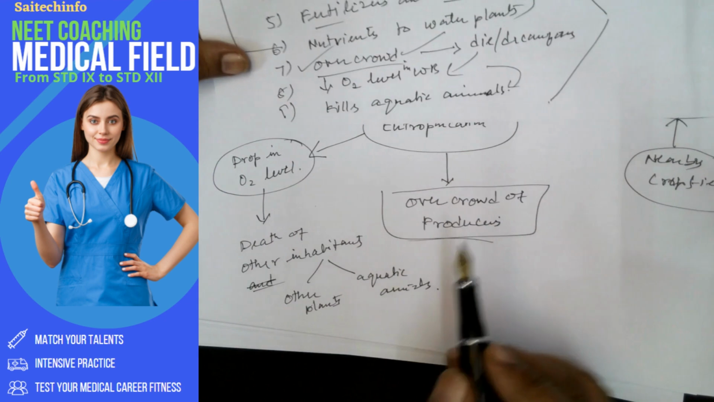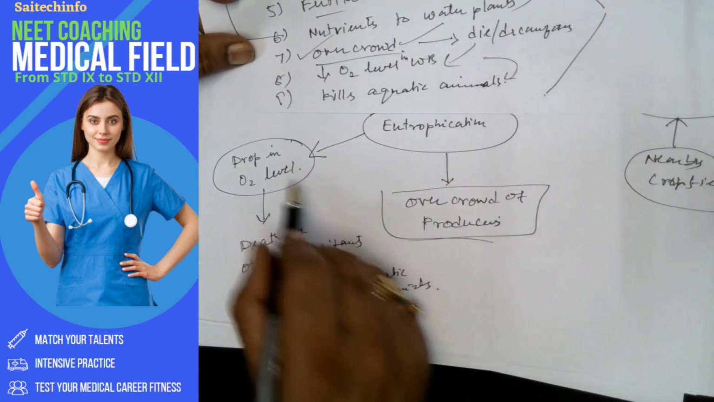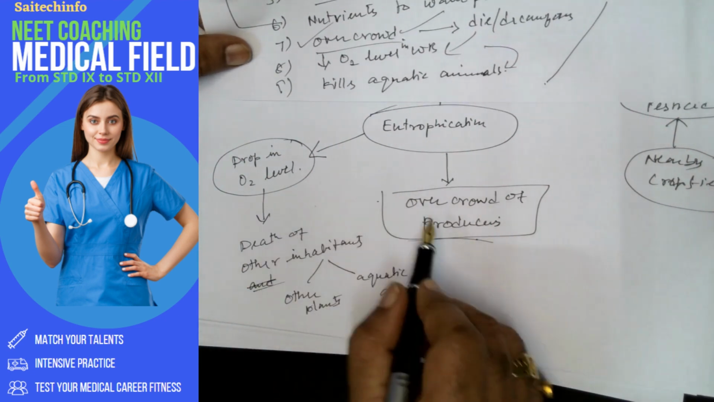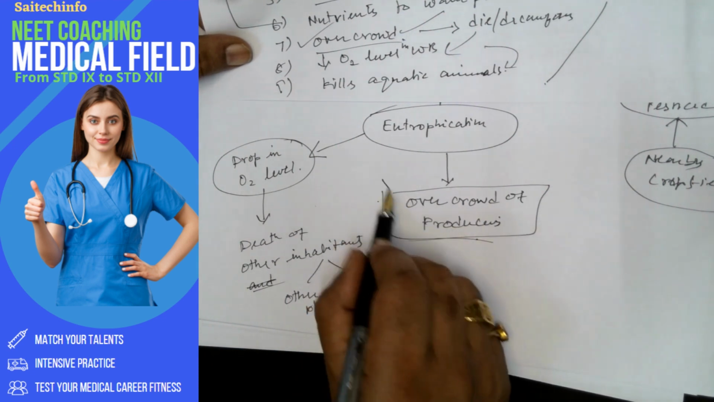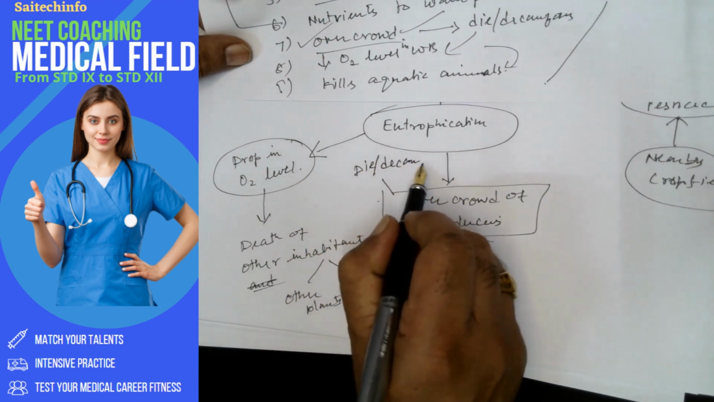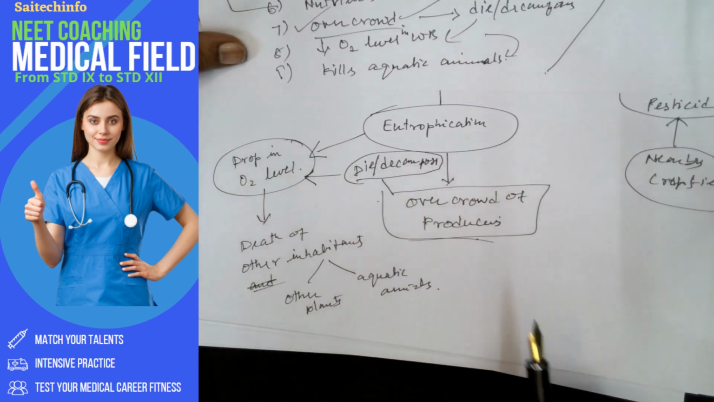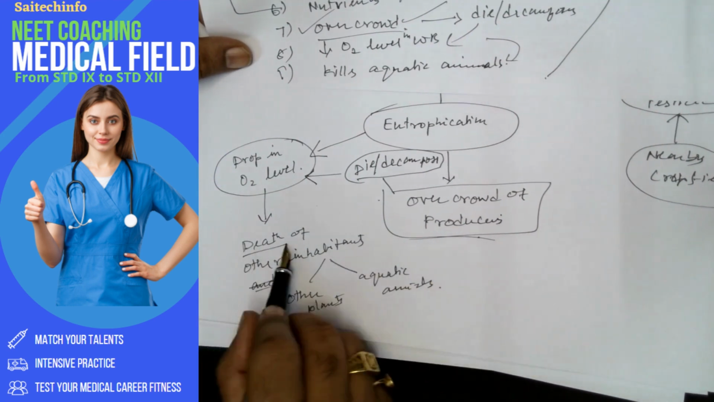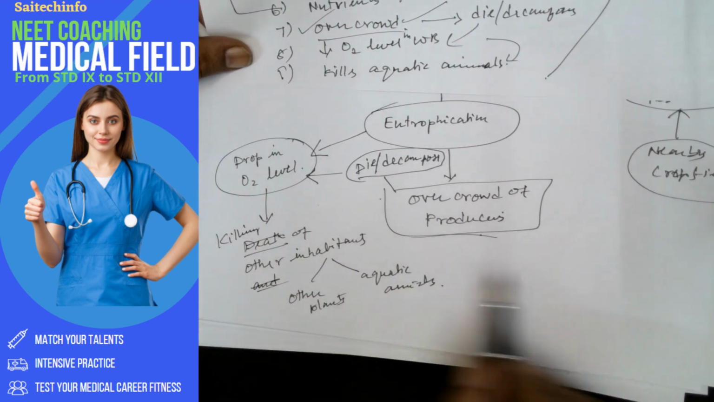Overcrowd, and in fact a drop in oxygen level. And not only that, what about the death of this overcrowd? So we can put here, they die and decompose, and because of this, they result in a drop in oxygen level, and that results in the death of other inhabitants. Death means killing here, killing of other inhabitants.